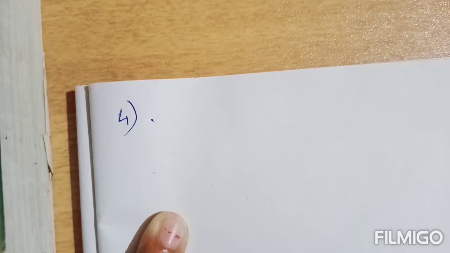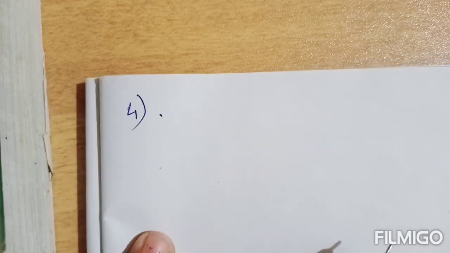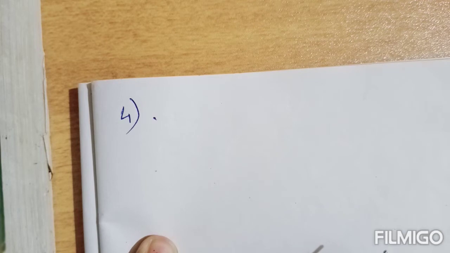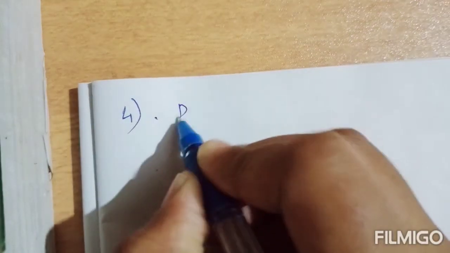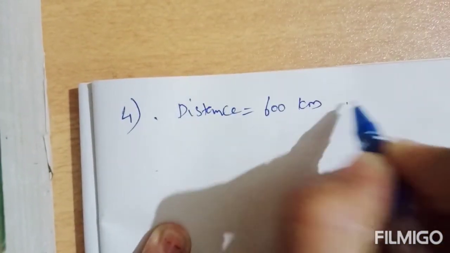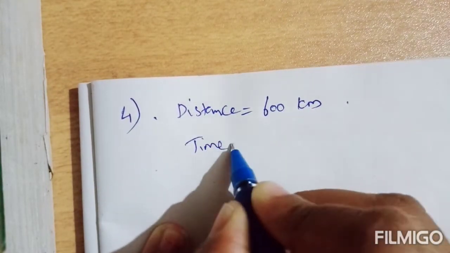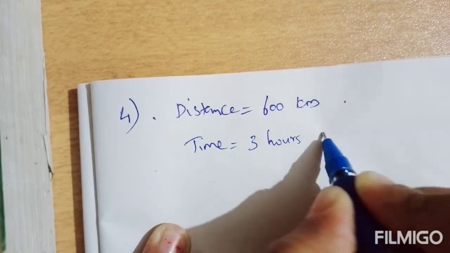Fourth question, a racing car covered 600 kilometer in 3 hours 20 minutes. Find its speed in meter per second. How much distance will the car cover in 50 seconds? So here a racing car covered 600 kilometer in 3 hours 20 minutes. So distance is given, 600 kilometer. It covers a distance of 600 kilometer. In how much time? Time is given, 3 hours 20 minutes.